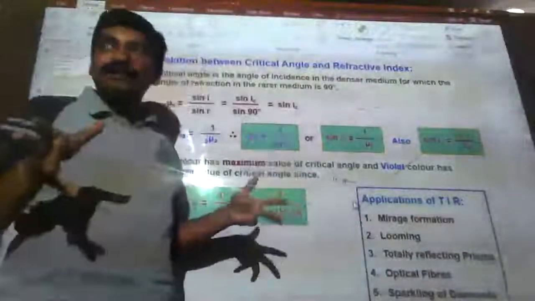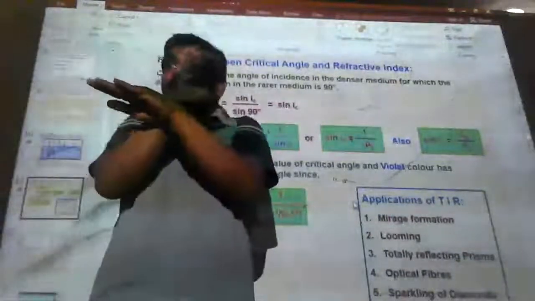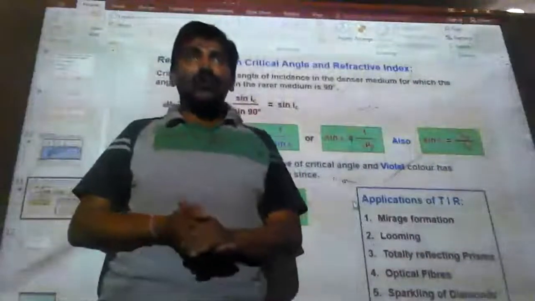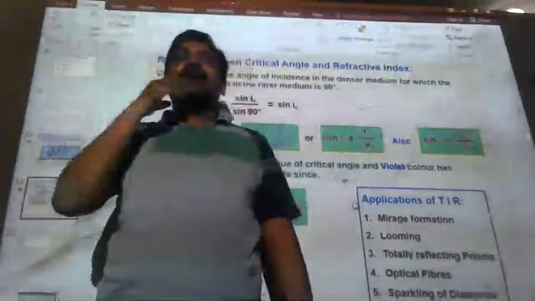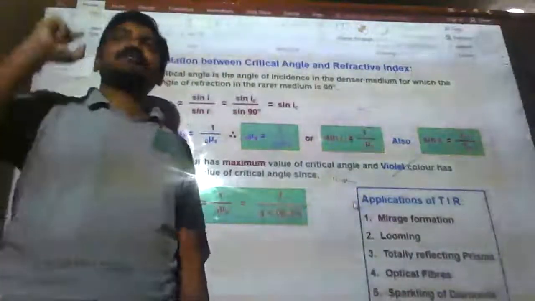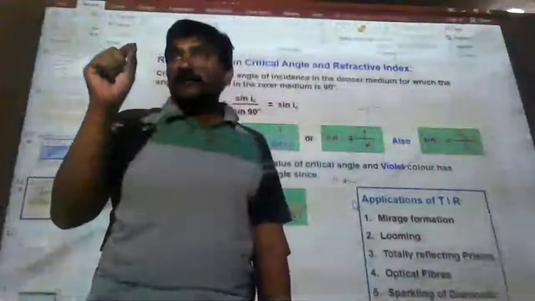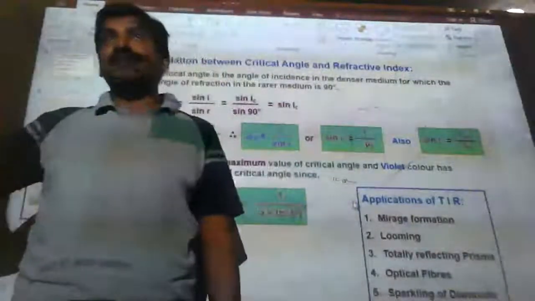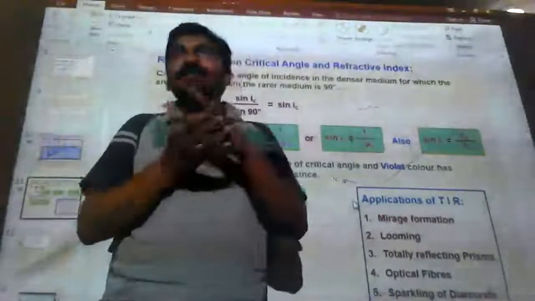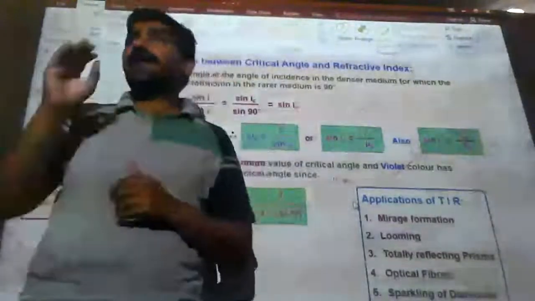That illusion happens because of total internal reflection between the atmospheric levels, especially in the summer, because on the surface and the air above there is a difference in temperature. Since there is a temperature difference, the refractive index changes, remember. If temperature changes, the refractive index of the medium changes. Why? Density changes, no? Since density changes, light passes from rarer medium to denser medium or denser to rarer medium.